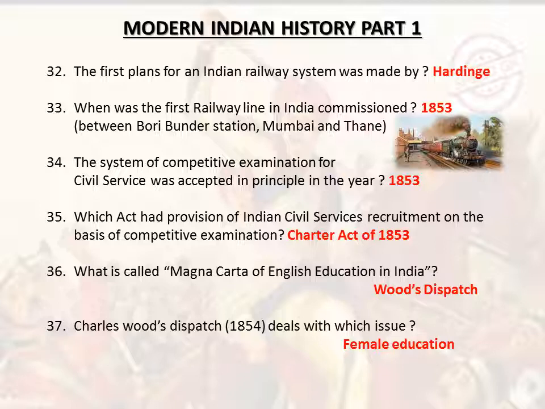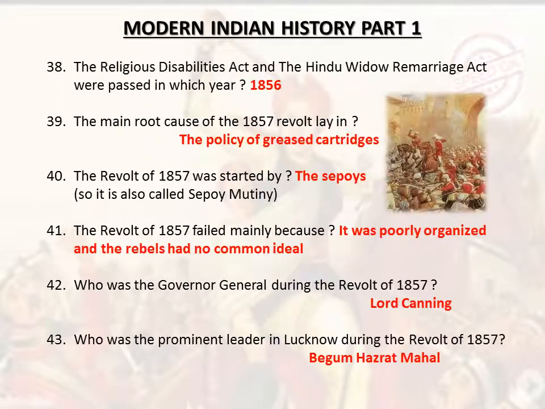The system of competitive examination for civil service was accepted in principle in the year 1853. Which act had provision of Indian civil services recruitment on the basis of competitive examination? Charter Act of 1853. What is called Magna Carta of English education in India? Wood's Dispatch, Charles Wood's Dispatch, 1854. It deals with which issue? Female education. The Religious Disabilities Act and the Hindu Widow Remarriage Act were passed in which year?